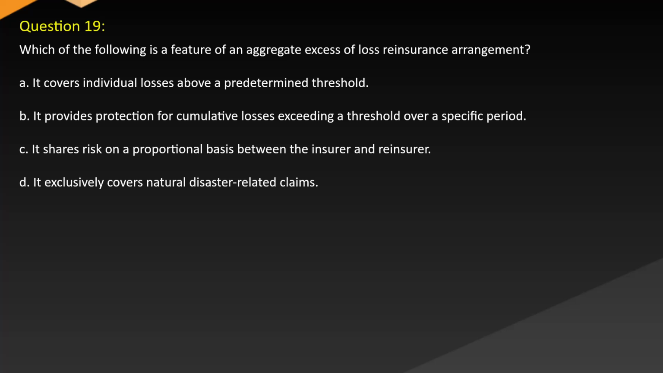Question 19. Which of the following is a feature of an aggregate excessive loss reinsurance arrangement? A. It covers individual losses above a predetermined threshold. B. It provides protection for cumulative losses exceeding a threshold over a specific period. C. It shares risk on a proportional basis between the insurer and reinsurer. D. It exclusively covers natural disaster-related claims.